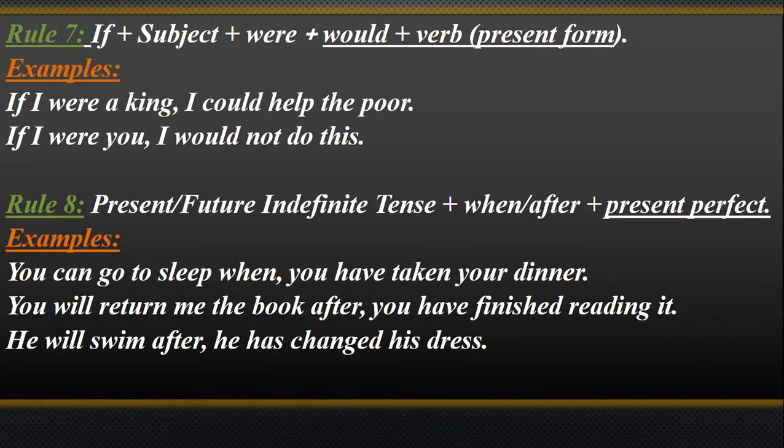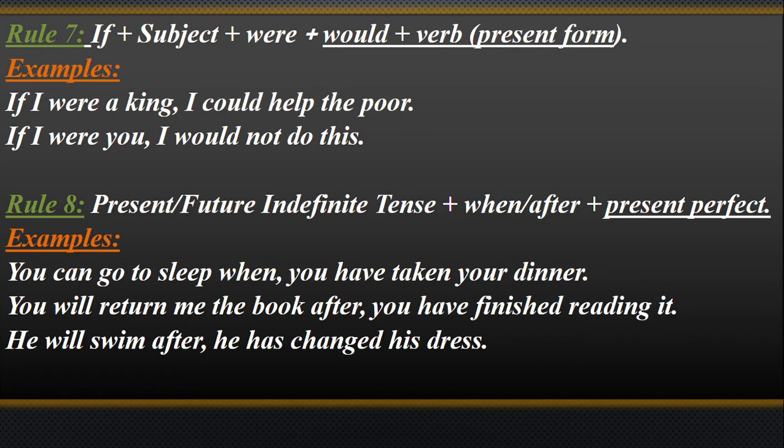Now you see another condition. If plus subject plus were, plus would plus verb present form. You see, if I were a king, I could help the poor. If I were you, I would not do this. The condition is that if I were a king, then I could help them, otherwise not.